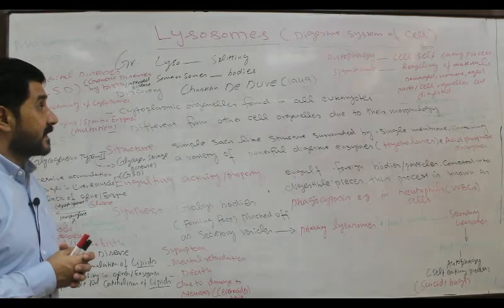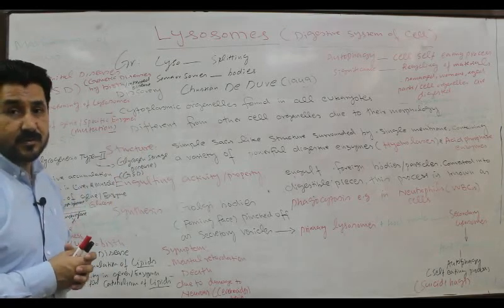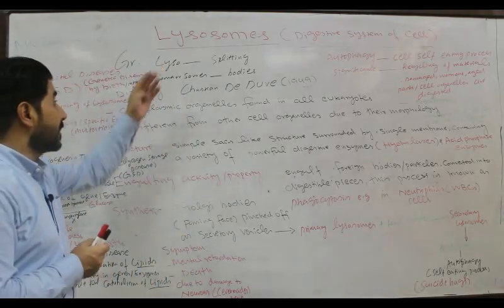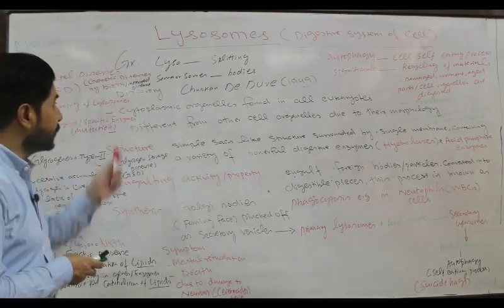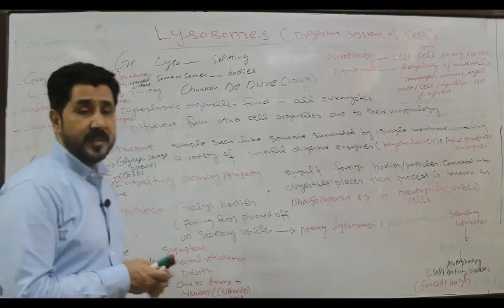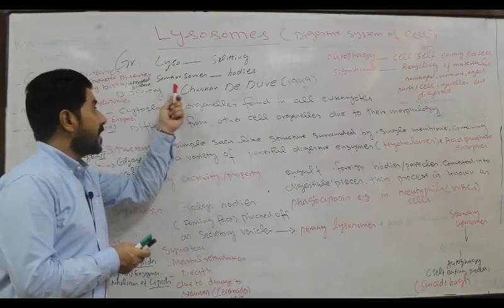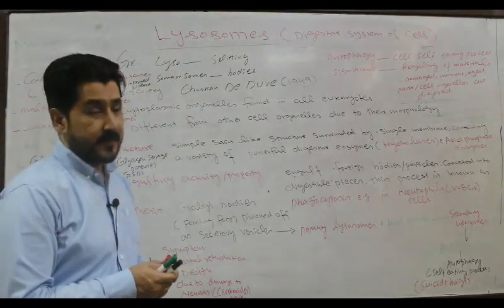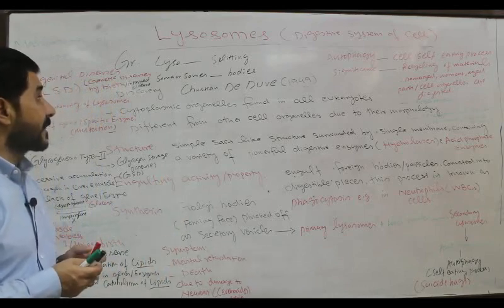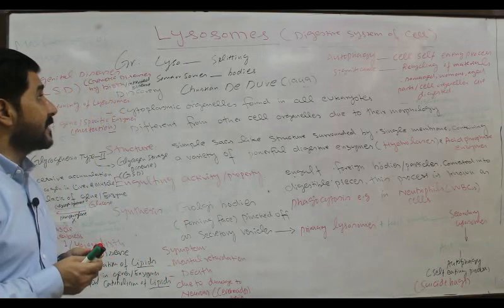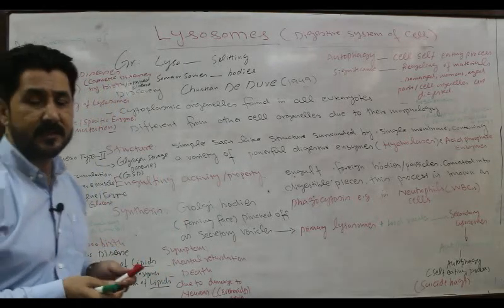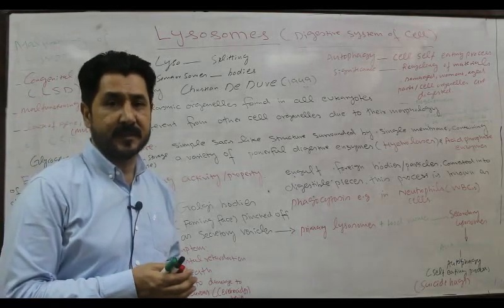These cell organelles are called lysosomes. As the name indicates, lysosome is the combination of two Greek words. They are Greek in origin. Lyso means splitting. Soma or somes mean bodies. So by combining these two words, lyso and soma, the meaning of lysosome is splitting bodies. We will discuss later on why they are called splitting bodies.